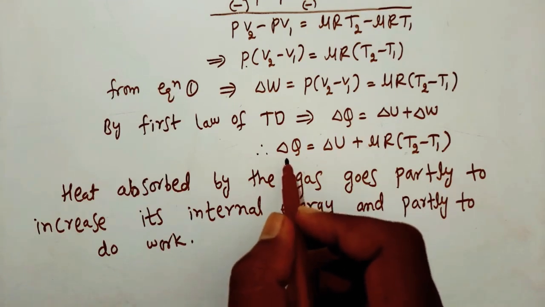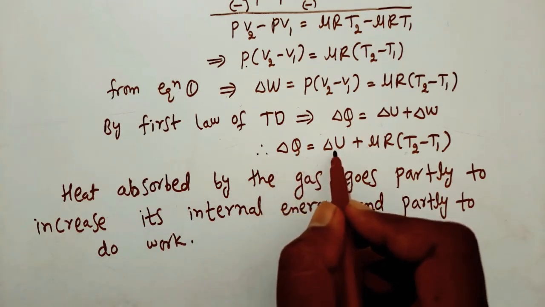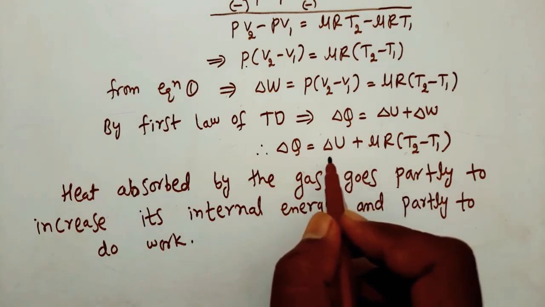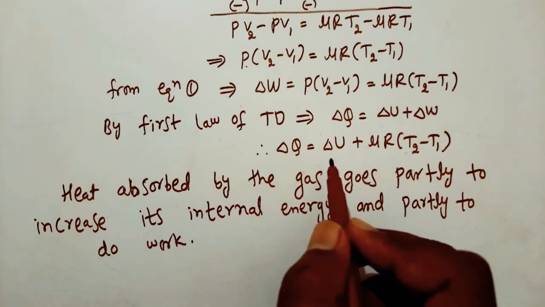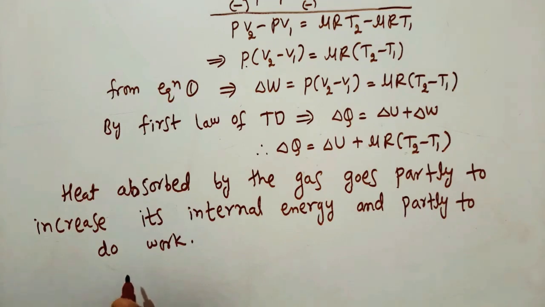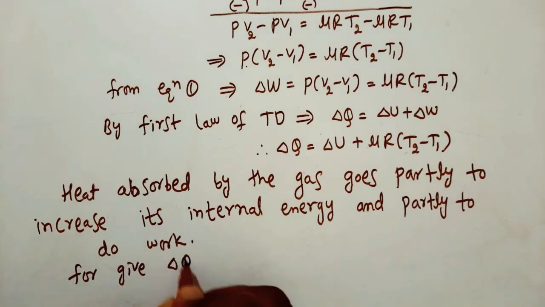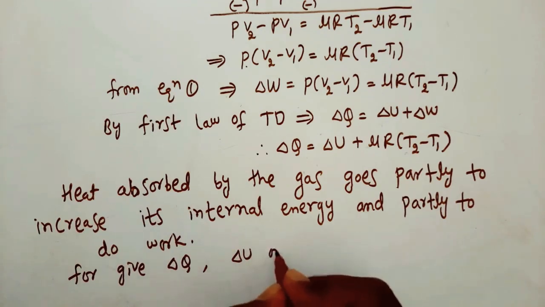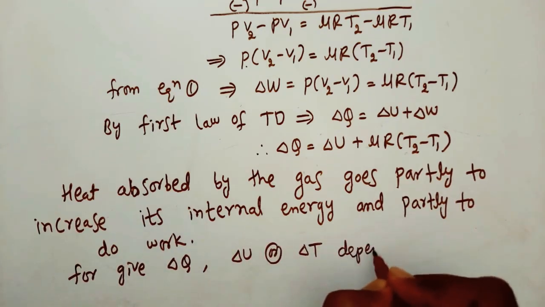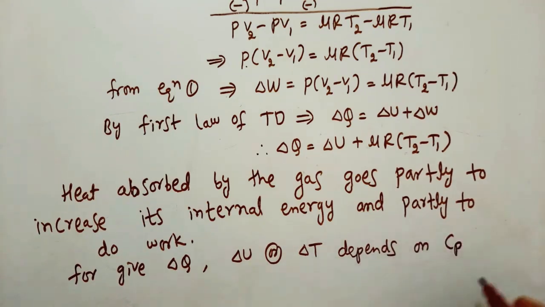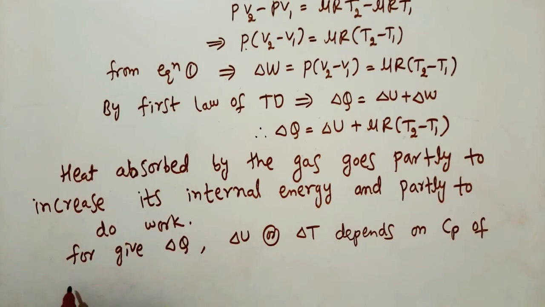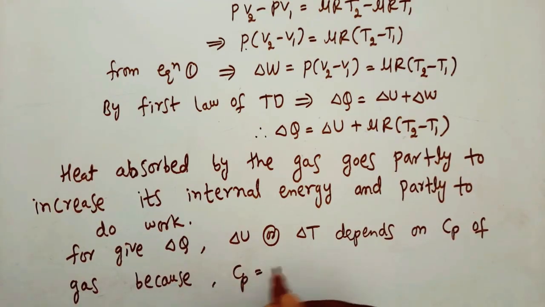For given amount of heat energy del Q, here internal energy or temperature depends on specific heat of gas at constant pressure, because we know Cp is equal to 1 by mu del Q by del T at constant pressure.